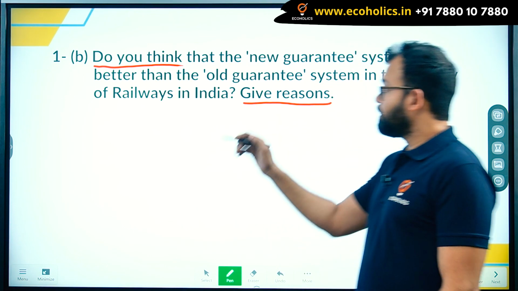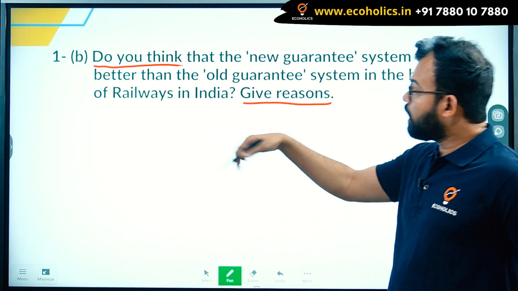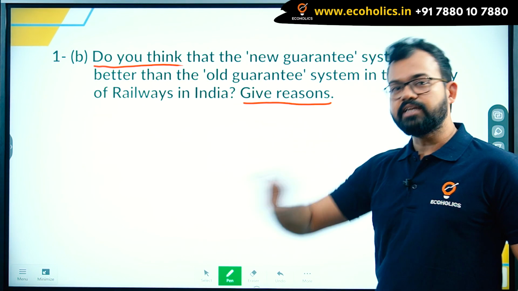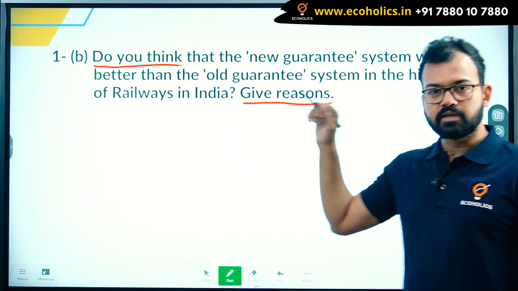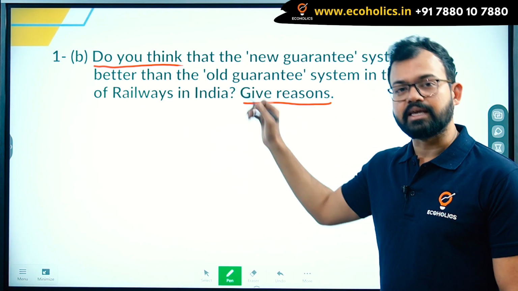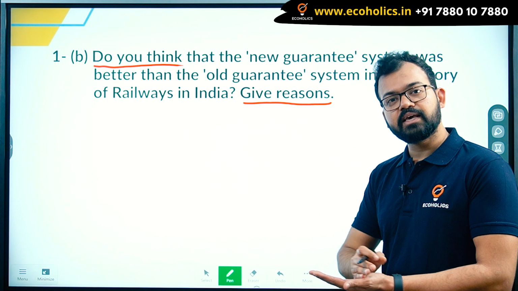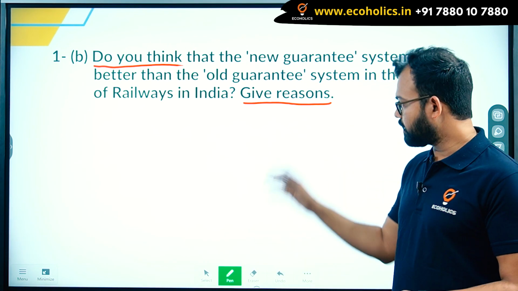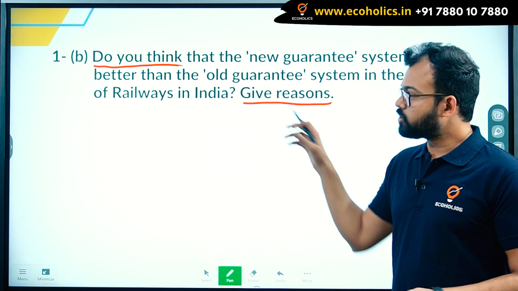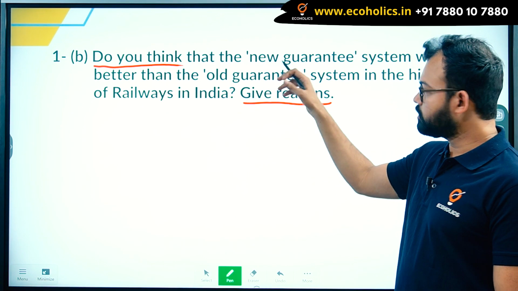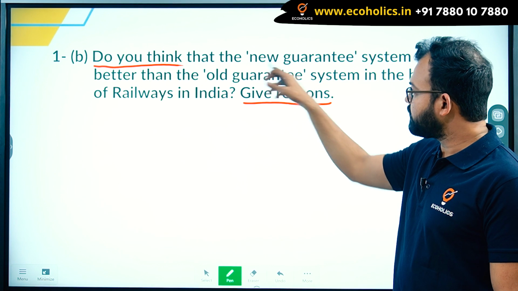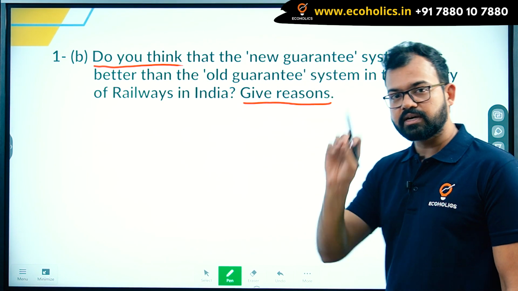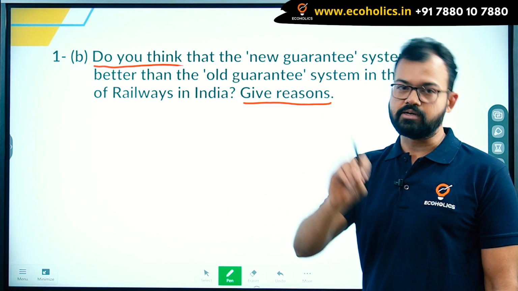That was a summary. Now here, what to write, how to start? You write that here there is no need to define the old or new guarantee system, because if you read the question carefully, they're not asking what it is. What they're asking is how it is different and how it is better. So you just write the features. And what they are asking for is reasons. If they are saying the new guarantee system was better than the old guarantee system, you just give the reasons why new was better than old.